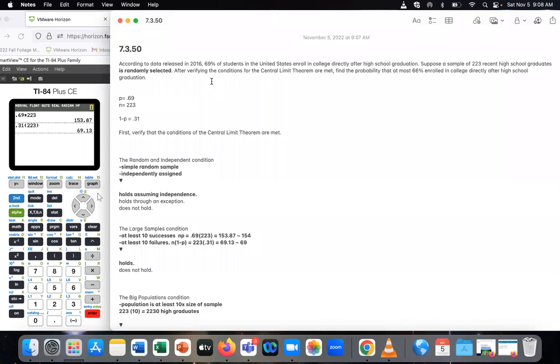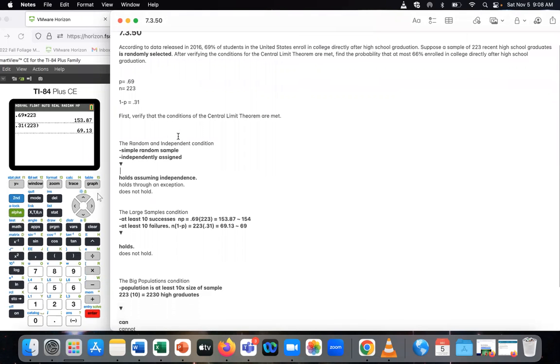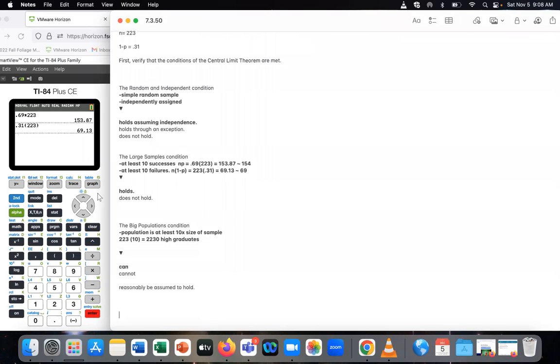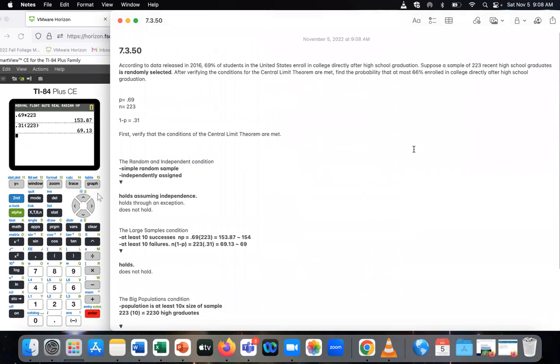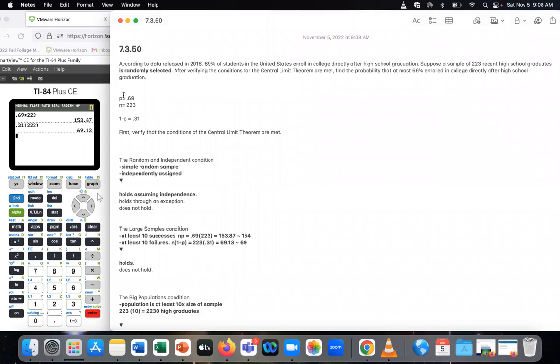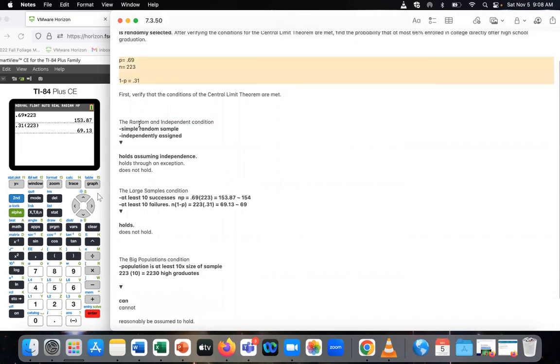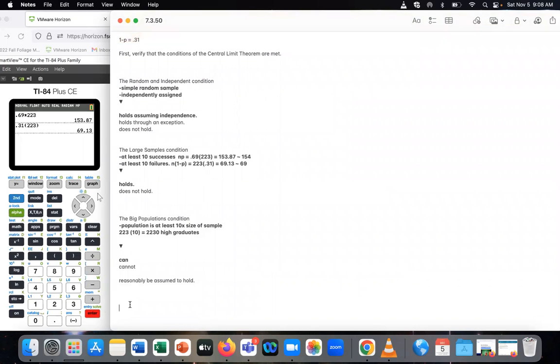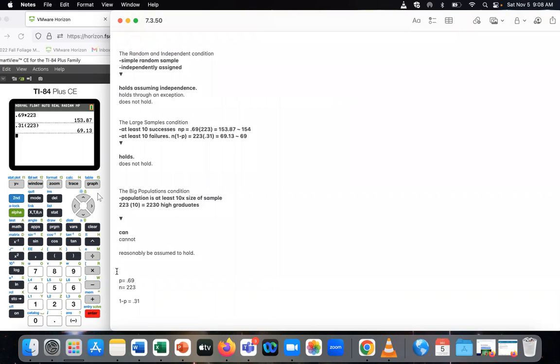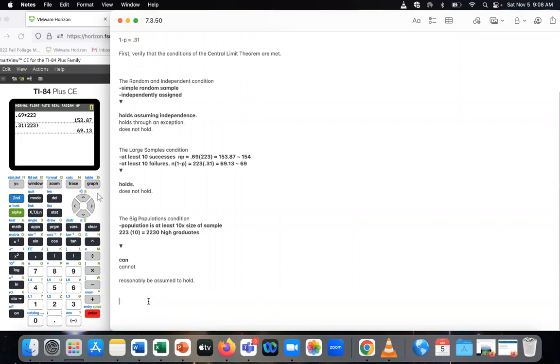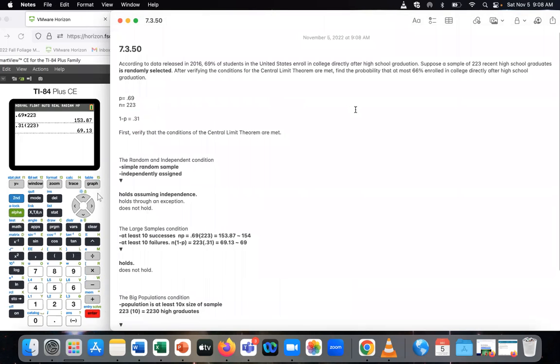So part B is going to be the same calculation that we did for 7.3.48. So I'm not going to spend a ton of time going through each step. I would recommend watching that video. But what we will do is we have some information here that we need. That's the beginning parts. Actually, I may just move this up a little bit. I know it's the part B, but it's okay.